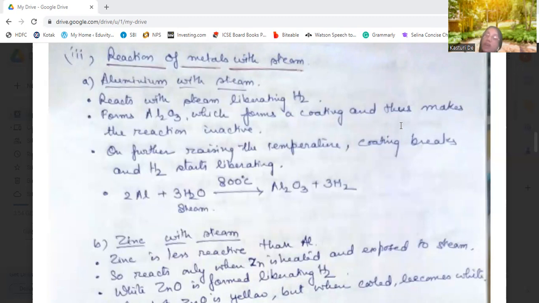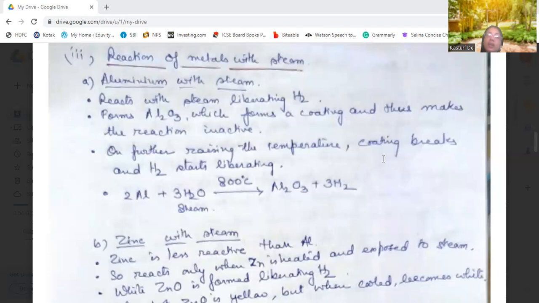So aluminium oxide will be formed, but to continue the reaction further, that is to produce hydrogen, we need to raise the temperature to 800 degrees centigrade. So steam is used and 800 degree centigrade temperature is also used to produce hydrogen from aluminium.